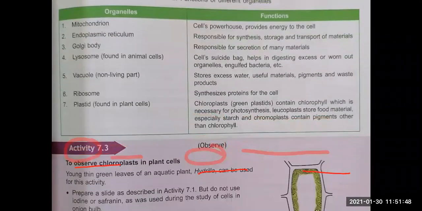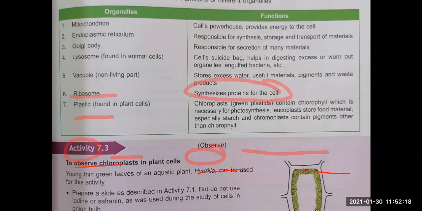Next is, children, ribosomes. So ribosomes are very important because they are going to do the work of making protein for the cell. So ribosomes are the protein synthesizer. They are the protein maker. Synthesize word nahi learn karna mat karo. Production of protein, right? That for making protein in the cell. That's fine, right? Next, plastids.